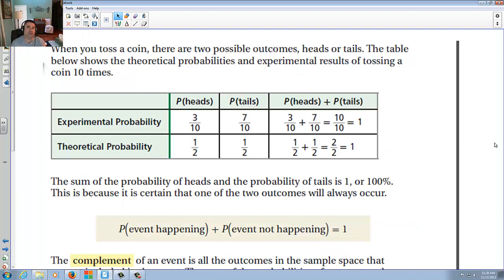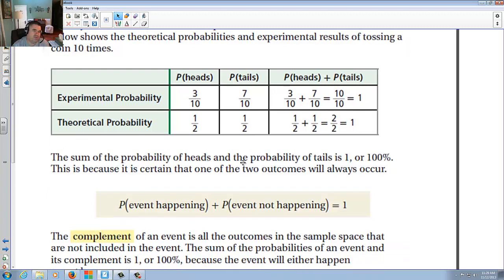When you toss a coin, there are 2 possible outcomes, heads or tails. The table below shows the theoretical probabilities and an experiment resulting from tossing a coin 10 times. So in other words, the experimental probability: let's say you went ahead and flipped a coin 10 times, and let's say it landed on heads 3 times, and tails 7. Now, remember, the more you flip the coin, the more likely it'll become 50% because of probability. But here you're saying you hit heads 3 times, tails 7, but if you add them all up, you get 10 out of 10. So in other words, it was 10 flips total. The theoretical probability should have been that 1 out of every 2 should be heads or should be tails.